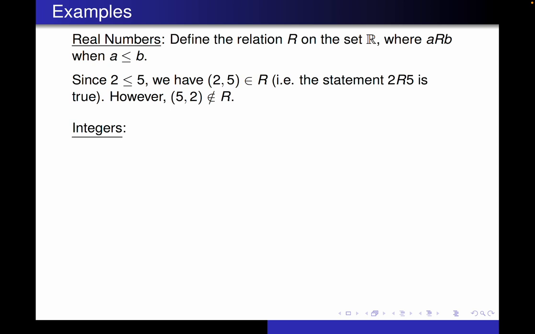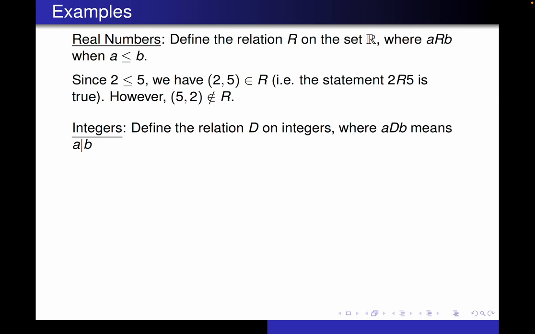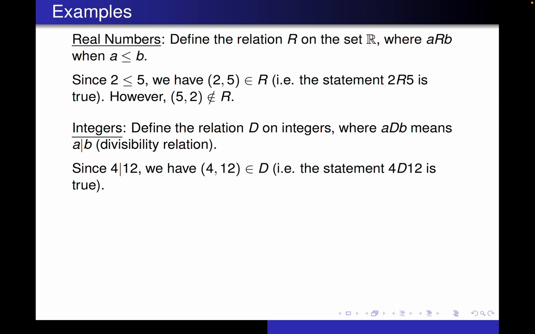All right, so for integers, well, we've seen this relation for integers. We define the relation D, where A D B means that A divides evenly into B. So this is really divisibility, the divisibility relation. So 4 divides evenly into 12, and so the ordered pair (4, 12) is an element of D. And again, if we want to say this is a statement, the statement 4 D 12 is a true statement. But 7 does not divide evenly into 19, so the ordered pair (7, 19) is not an element of the relation D.